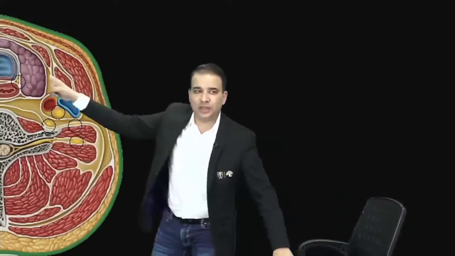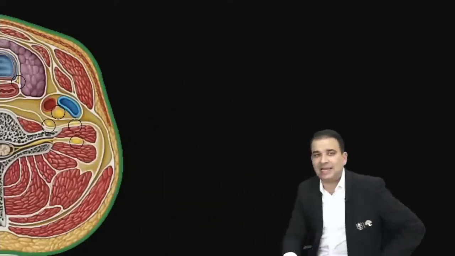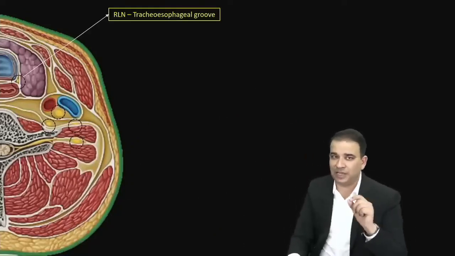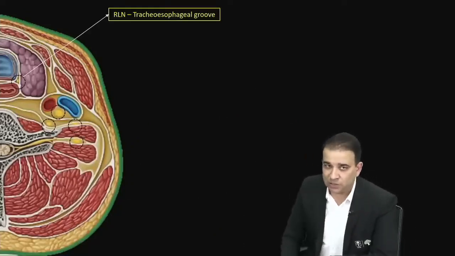Now there are some animated circles which I want people to look at here. Look at this one circle, which is encircling the nerve there. Look at the second one, the third one, the fourth one, and the fifth one. Now look at all these rings. The first one, look at the nerve, guys. That nerve is present between the trachea and esophagus in the tracheo-esophageal groove, just medial to the thyroid gland. That is called the recurrent laryngeal nerve. That's where the recurrent laryngeal nerve is present, exactly between the trachea and esophagus in the tracheo-esophageal groove.